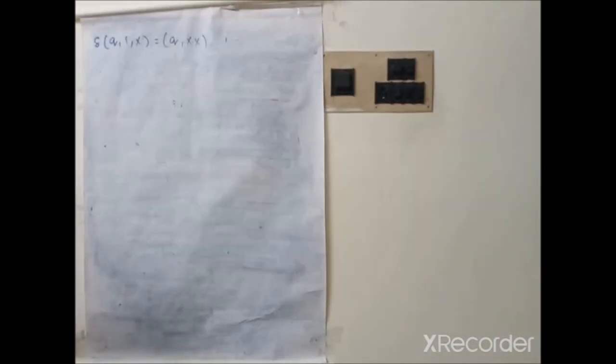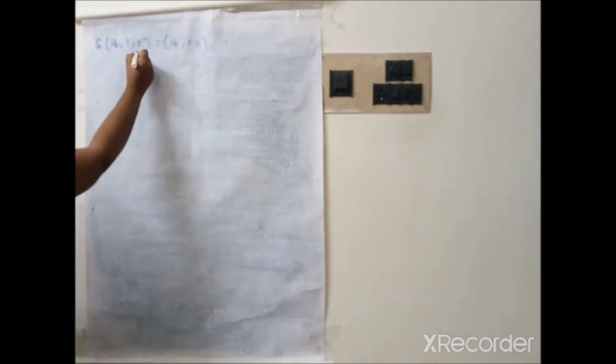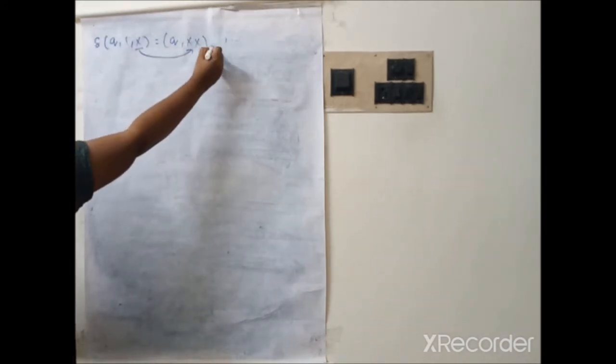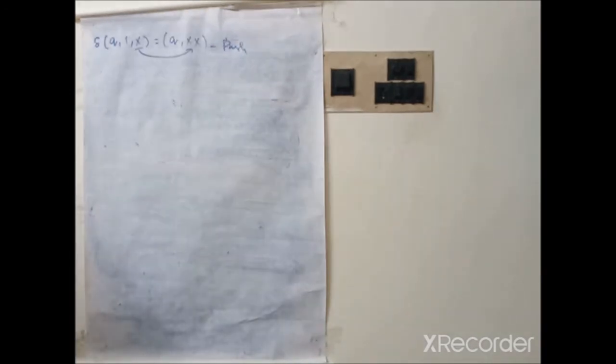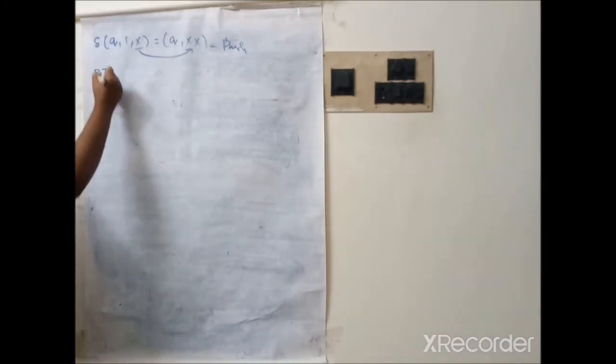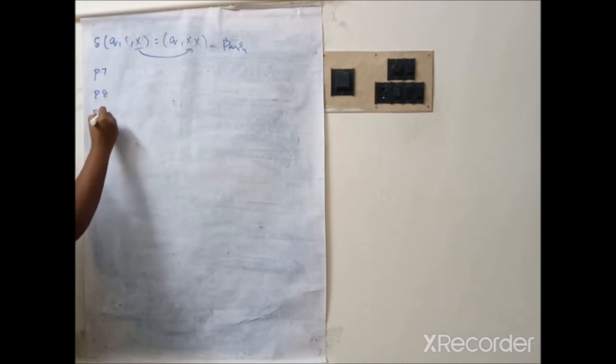So the next transition function is delta of [q, 1, X] equal to [q, XX]. Here what is the operation done? Either push or pop or idle. The stack symbol X becomes XX. Therefore here push operation has been done. Since we have 2 states, there are 4 combinations. Therefore again we have 4 productions, P7, P8, P9 and P10.